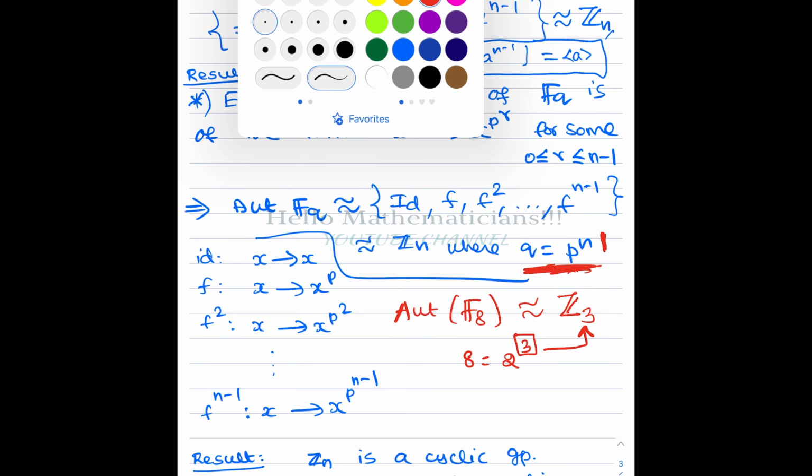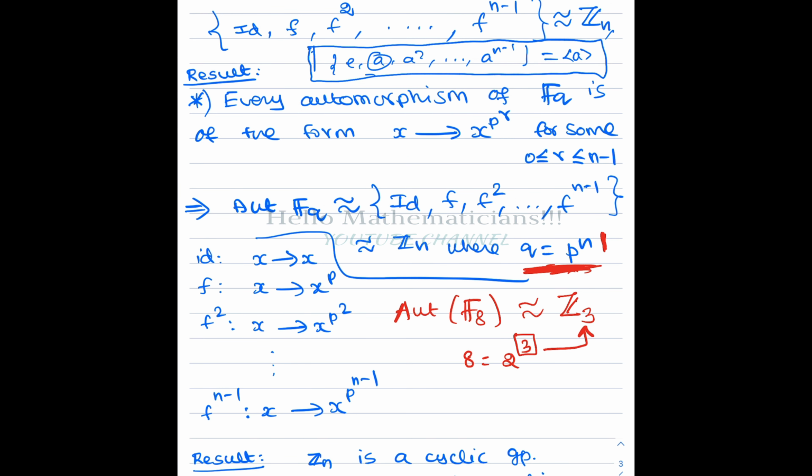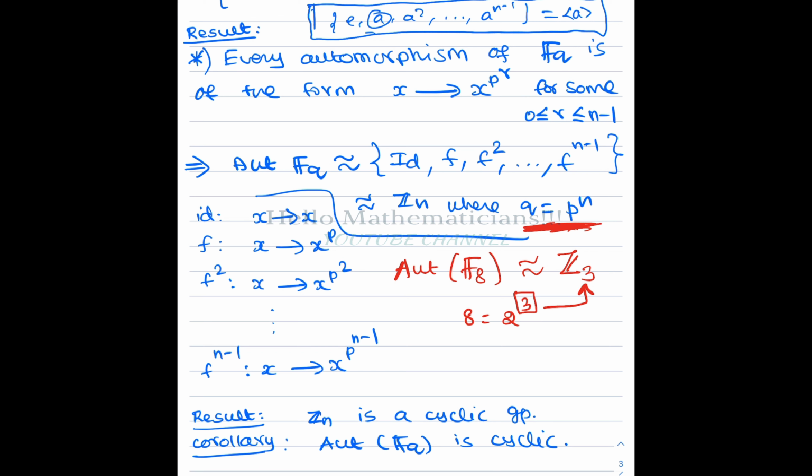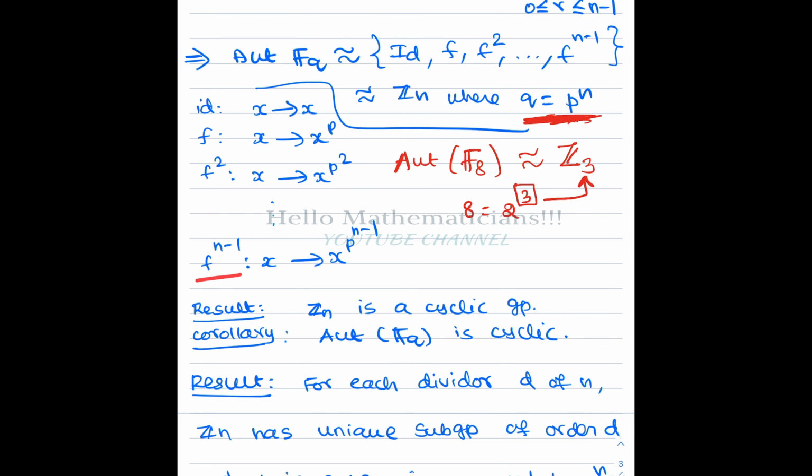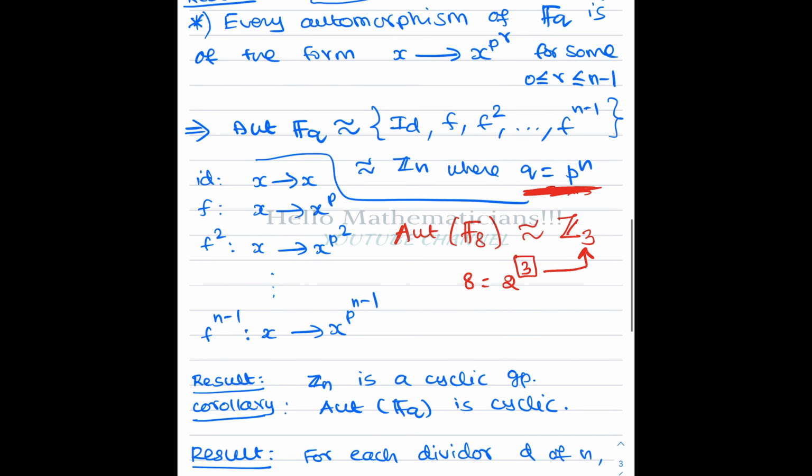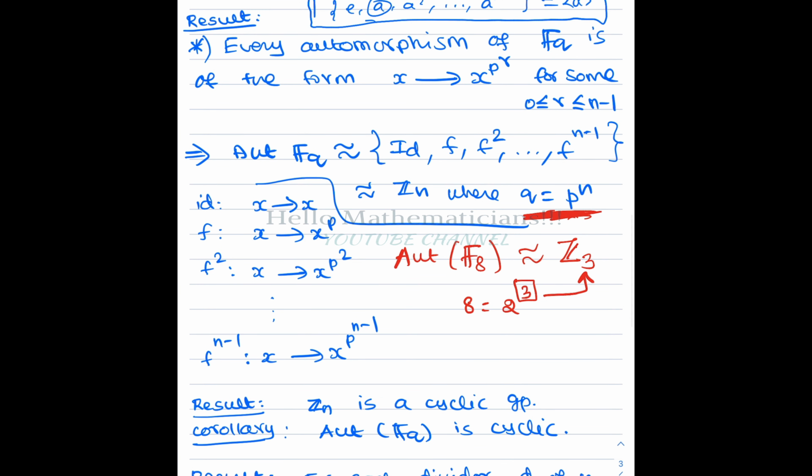Okay, so this is a warning. Always remember the power is what comes as a here. So f square, f power n minus 1, and we know how this automorphism works. f is x goes to x power p, f square is x goes to x power p square, f power n minus 1 is x goes to x power p power n minus 1. Now we have understood what is the automorphism group of the finite field FQ.